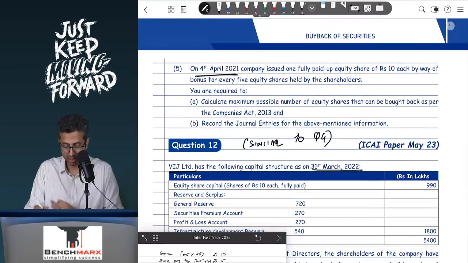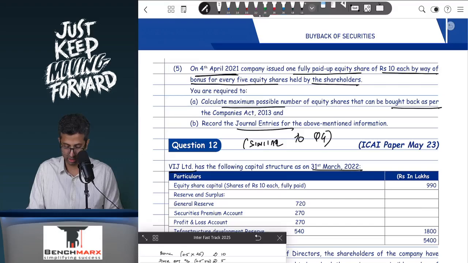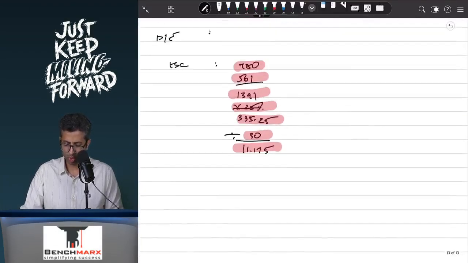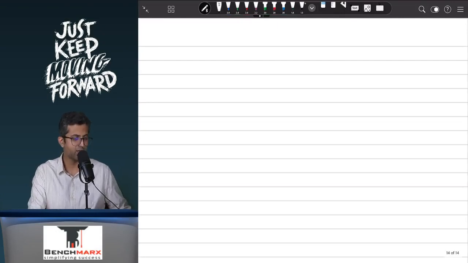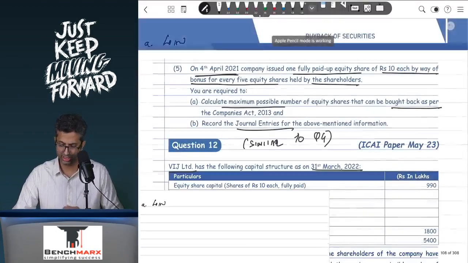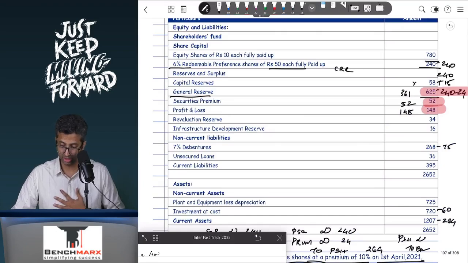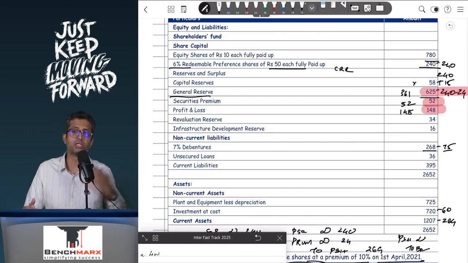On 4th April, the company issued one fully paid bonus share of rupees 10 each for every 5 shares held by the shareholders. We will generally assume that the bonus is out of CRR. We are required to calculate the maximum possible shares that can be bought back and record the journal entries. So over here, if I go to the third and the last test, where you look at these 3 points, when I look at the loan funds, will I take debentures? Yes. But other than debentures, are there any other loan funds which are also appearing? Well, yes. Ideally, debentures should be, in my opinion, 268 minus 75 if the cancellation had happened before.